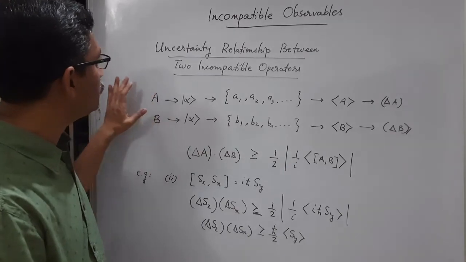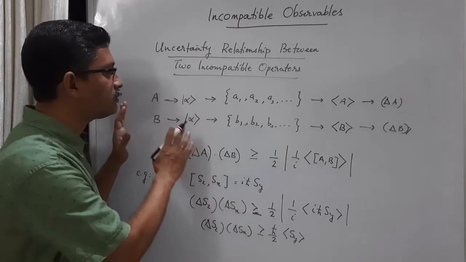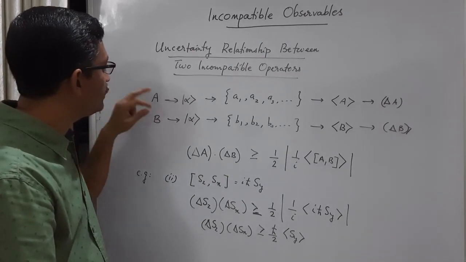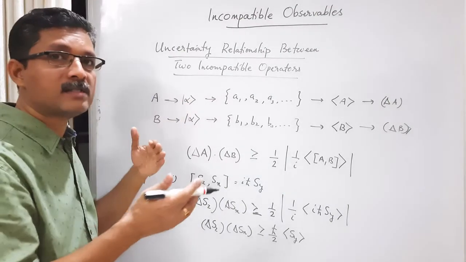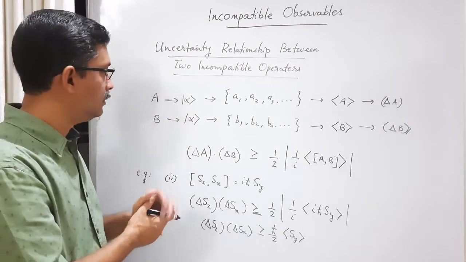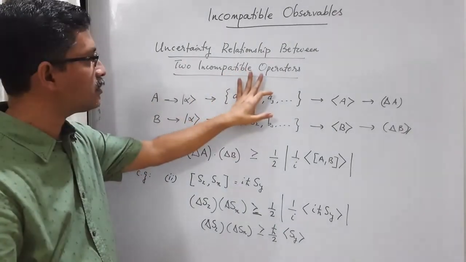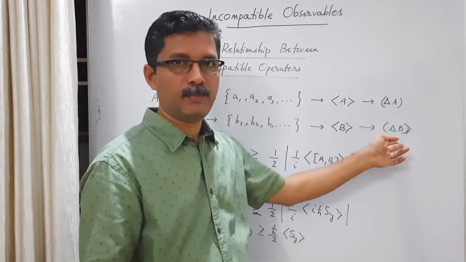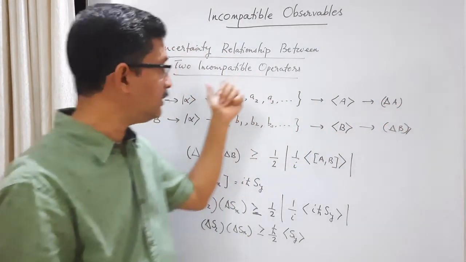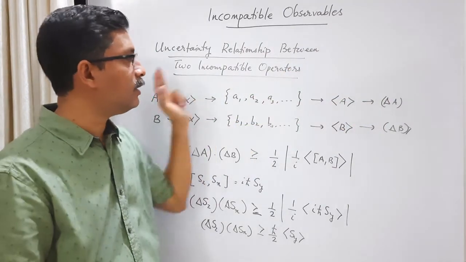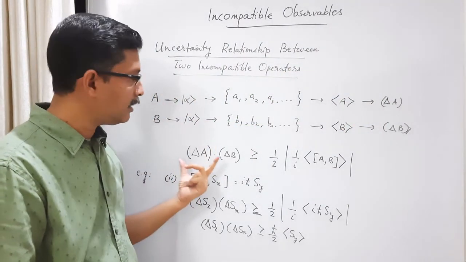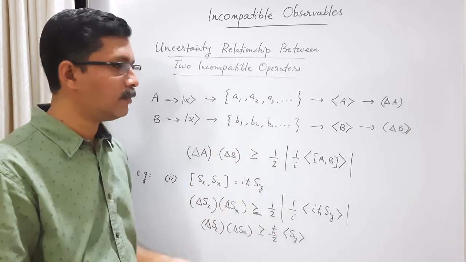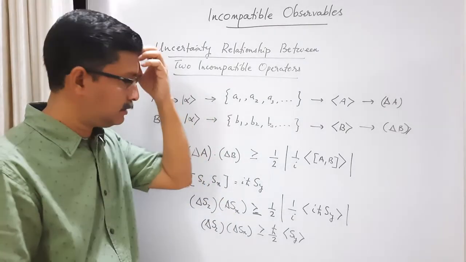So this is the result of our starting question: what happens when you measure two incompatible operators in the same state, which is a general state, not an eigenstate of these two operators? A will be dispersed, B also will be dispersed. Consequently, we can calculate the spread in A and the spread in B, the uncertainty in A and uncertainty in B, in the same state. Since these uncertainties are calculated in the same state, they have a correlation, and that correlation is called the general uncertainty relationship between two incompatible or non-commuting operators, and we have seen some examples.